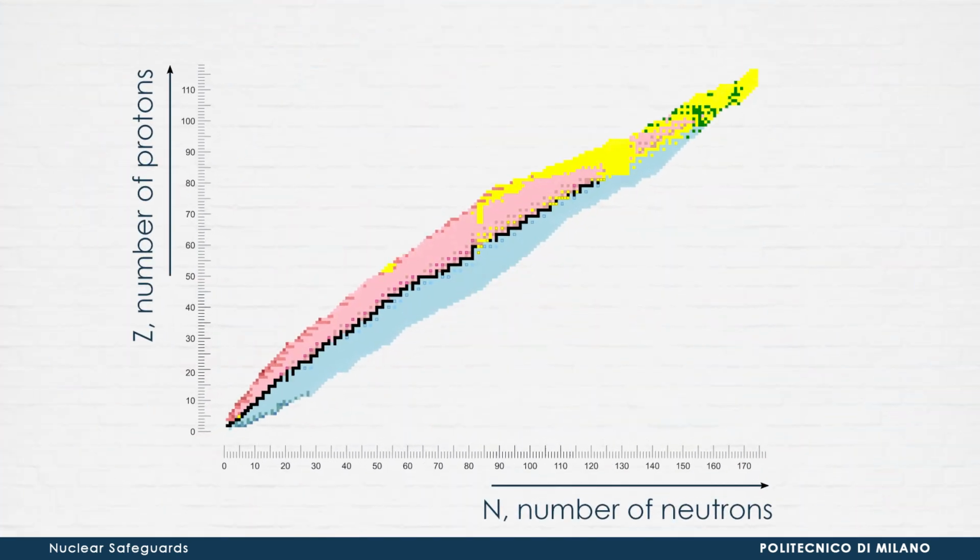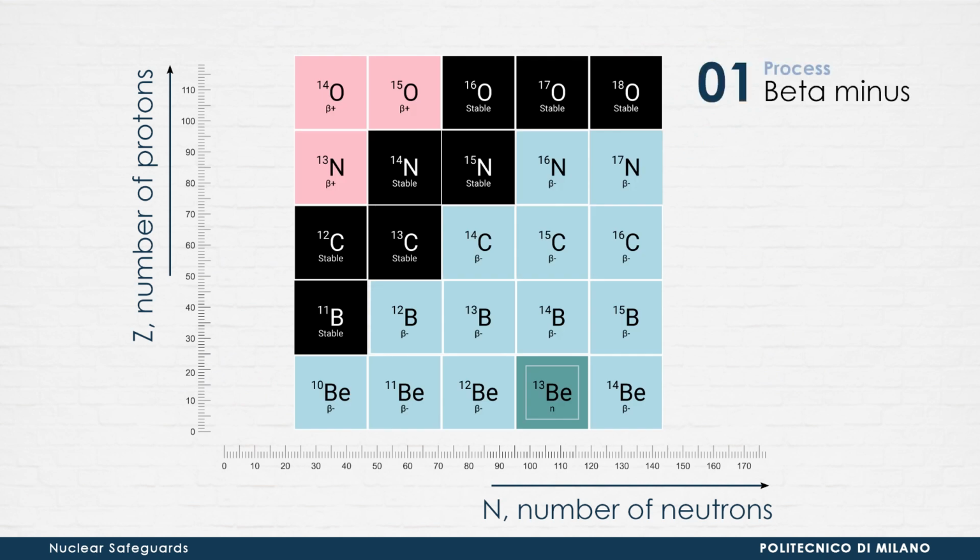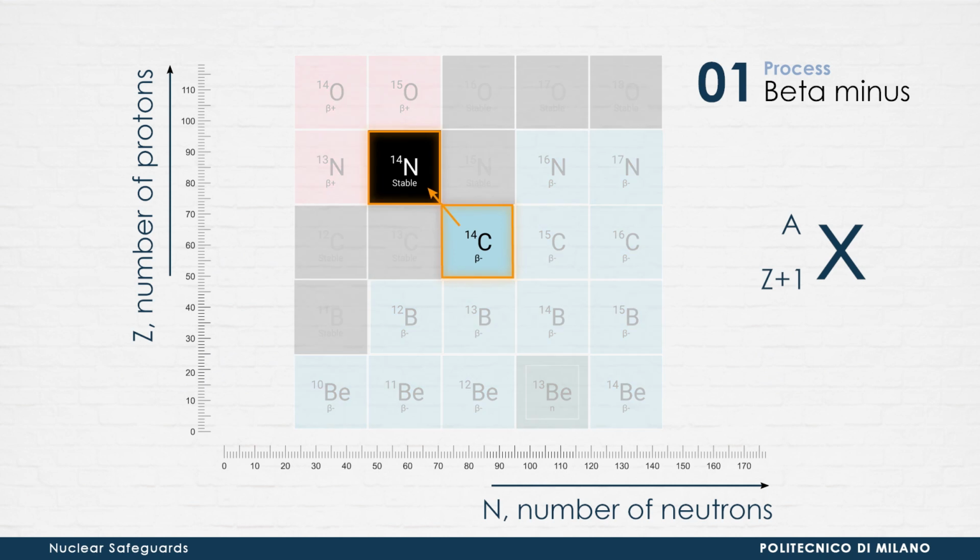Let's go back to the table of nuclides. The second decay mode we are going to analyze refers to the light blue regions, the so-called beta minus decay, which involves the conversion of a neutron into a proton. The mass number A of the nucleus remains unchanged, while its atomic number Z increases by 1. Carbon-14, for example, decays into nitrogen-14.